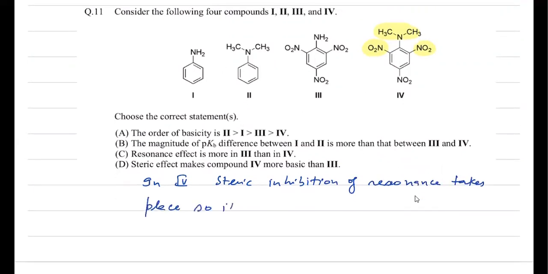So its basic strength will be more than 3. So the order of basicity 2, 1, 3, 4 is certainly incorrect. The magnitude of pKb difference between 1 and 2 is more than that between 3 and 4. So you can see, because in this case the SIR effect is applicable, so there is a higher difference in basic strength.